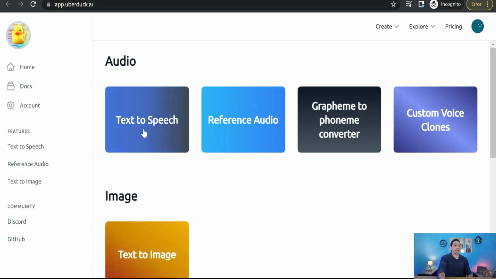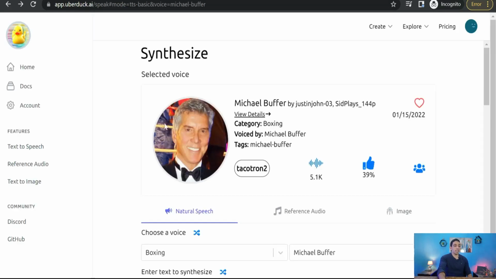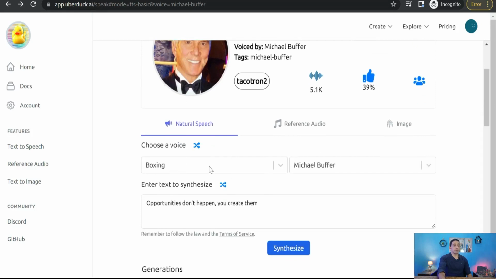Talking about text to speech to a voice of a celebrity, click over that. Here you have to select the category, like boxing, for example. And you can select the celebrity or the person who yells and shouts out and makes the way for the fighter or the boxer. In this box you paste your text, your paragraph, like this one: Opportunities don't happen, you create them. And just click this button, synthesize.